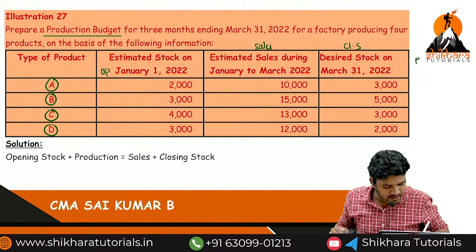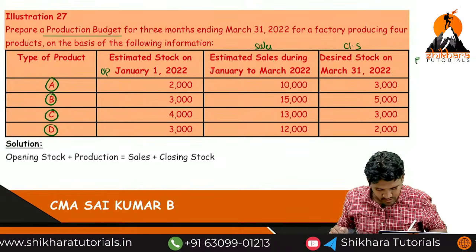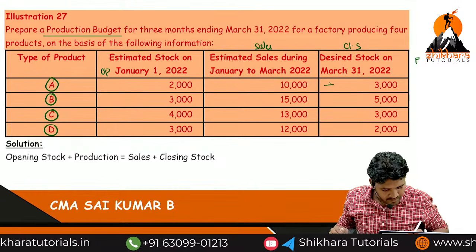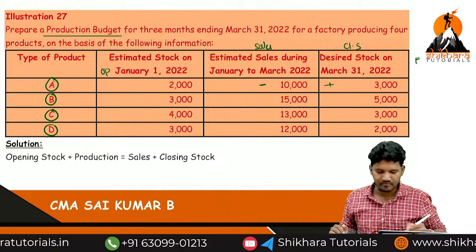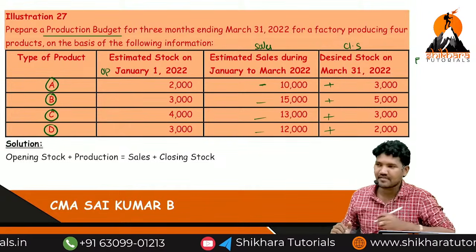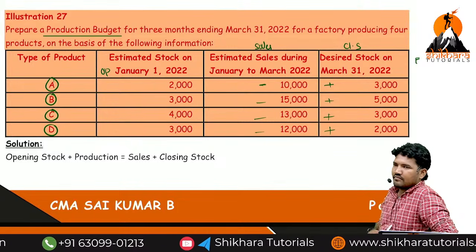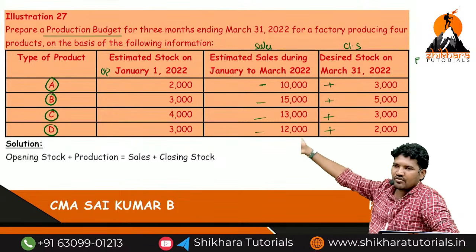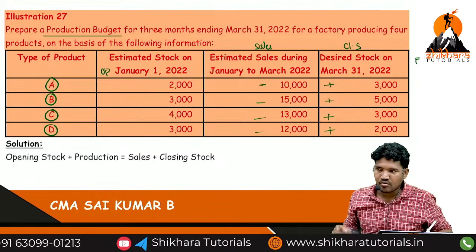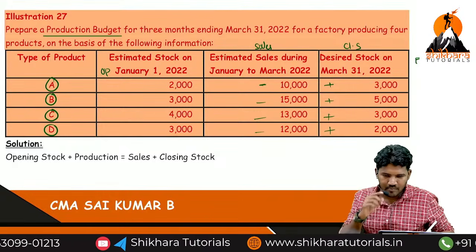Now production budget equals 10,000 plus minus, plus minus, plus minus, plus minus. First, opening stocks are subtracted, closing stocks are added. Now what are the answers, ma? So please focus on my point.